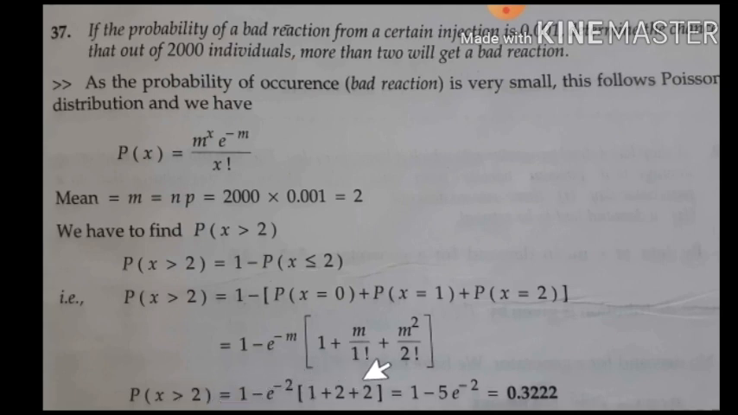Do this simplification using a calculator directly. Fix it to 4 decimal places and do the calculation. You get the required answer.